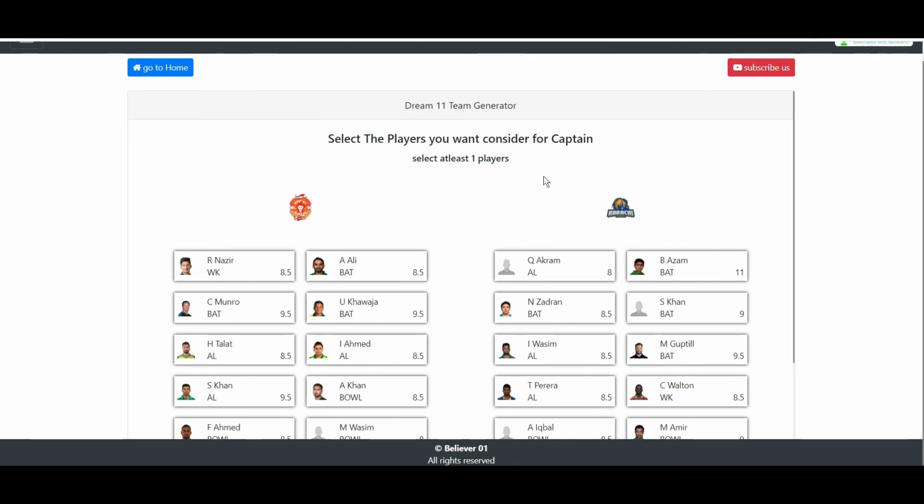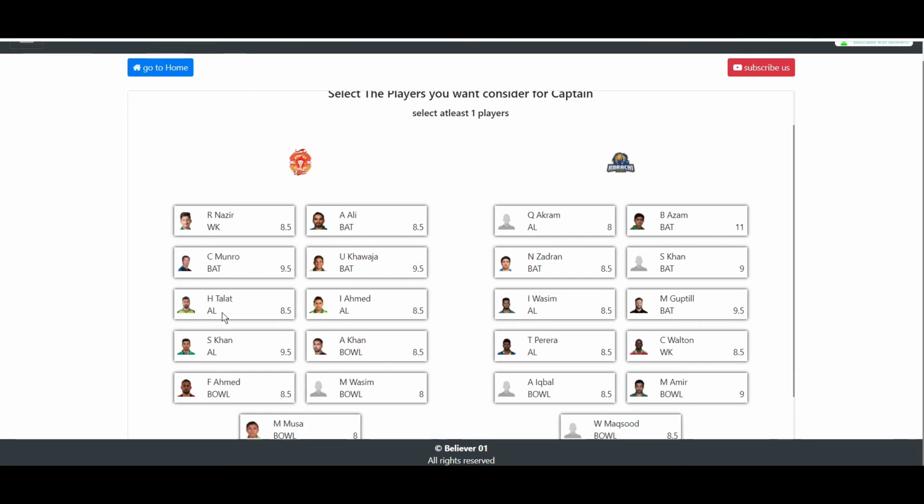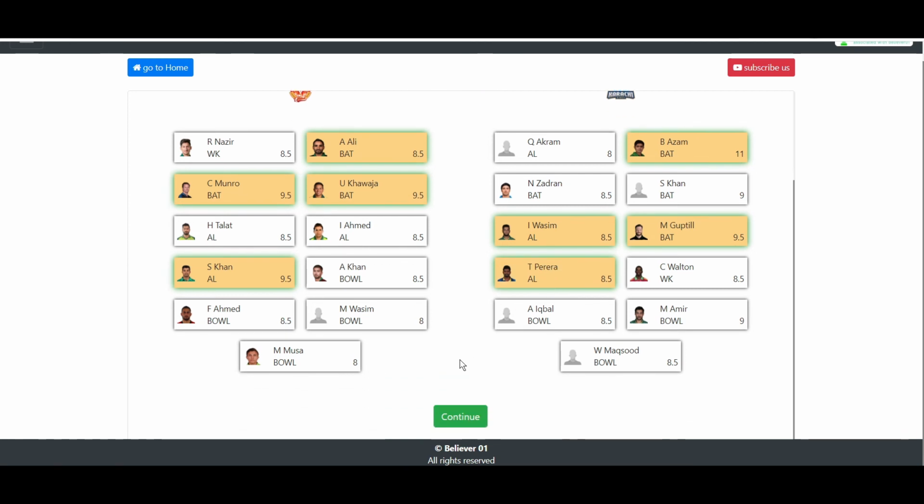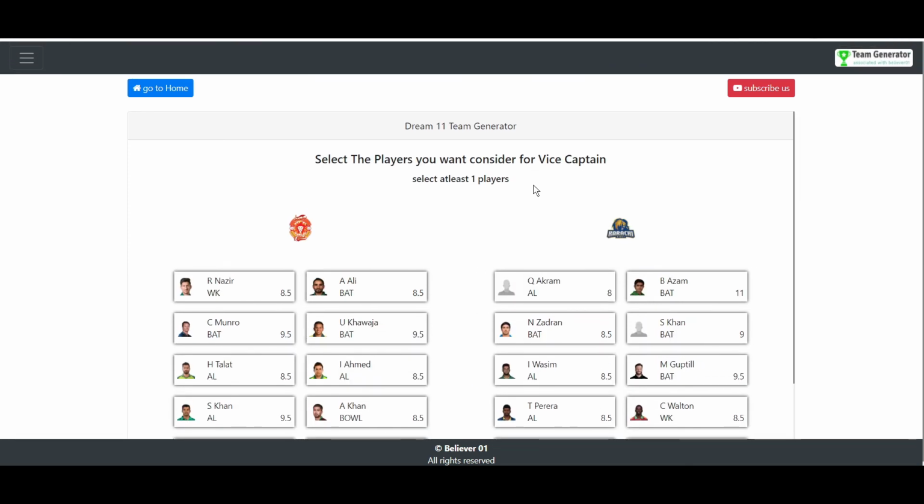After that continue, and we need to select some of the players you want to consider for captain selection. So you need to select some of the top players from both the sides. So you can select some of the players as captain here. And from the KR side, these are the players. After that continue, and same as the captain, we need to select the vice captain as well.